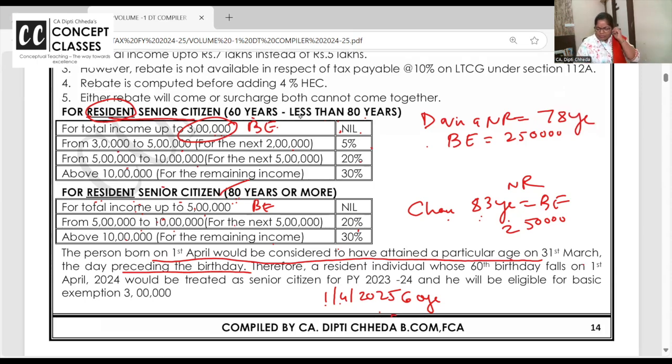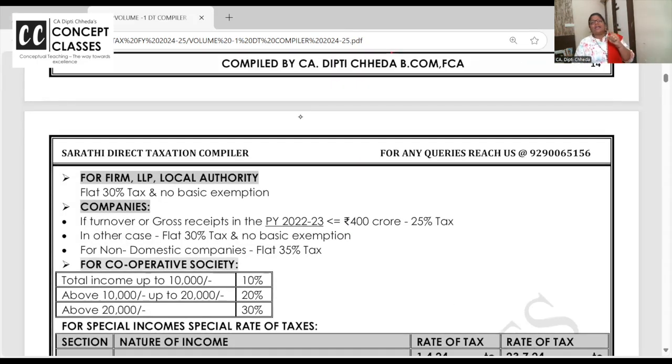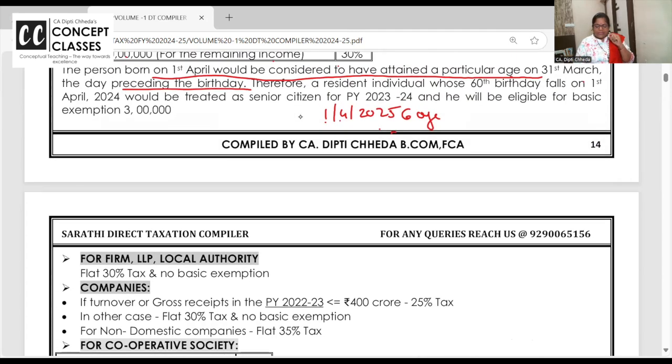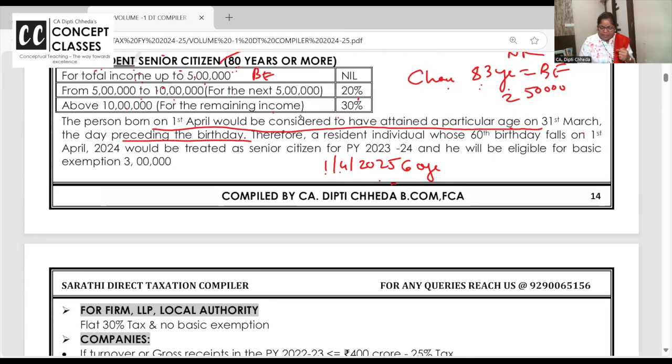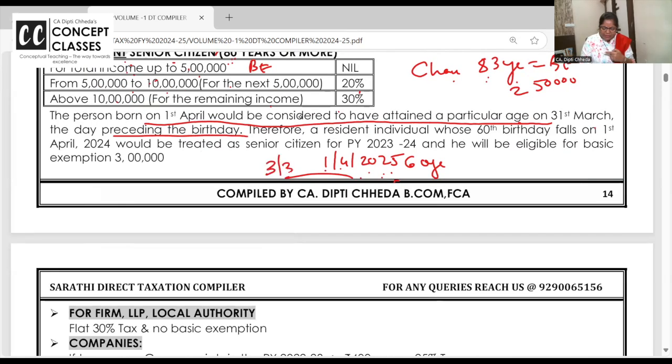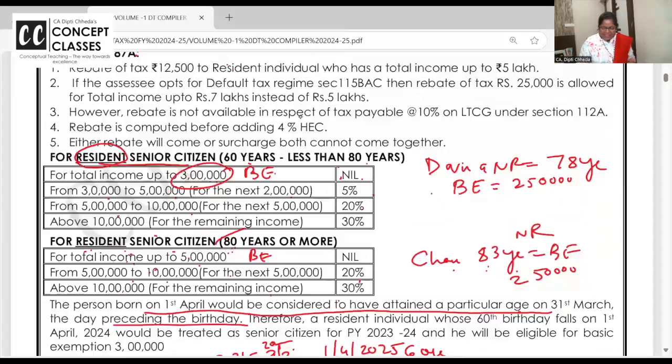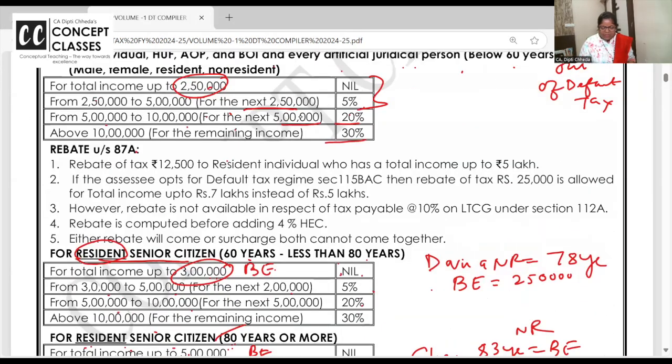So a person whose 60th birthday is on 21st April 2025 will not assume that. But what about 2nd April? No, it's only for one day. Clear? Anyone having any doubt in the normal tax rates?